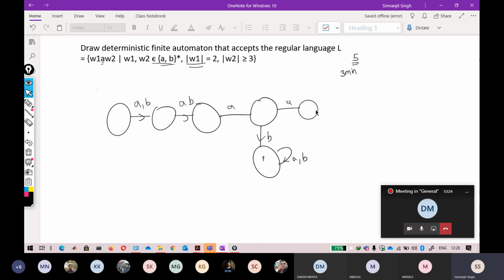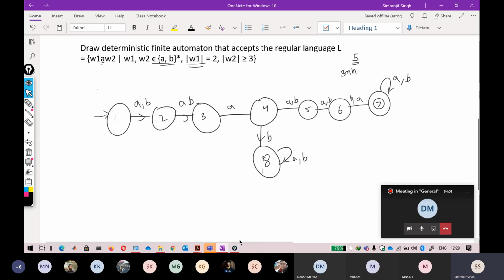So it will become like 1, 2, and 3. After 3, any number of A's and B's can come, sorry, it is dependent upon the length. So just write A, B alongside it. These are your minimum states. So this is 1, 2, 3, 4, 5, 6, 7, you will get eight states. I don't think you will be able to minimize it, because there is a compulsion for the length here. There is no way you can minimize this one. So the minimum state count will also be 8 states.